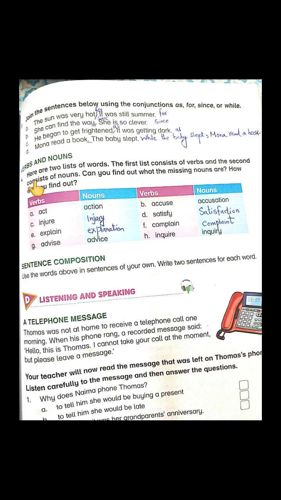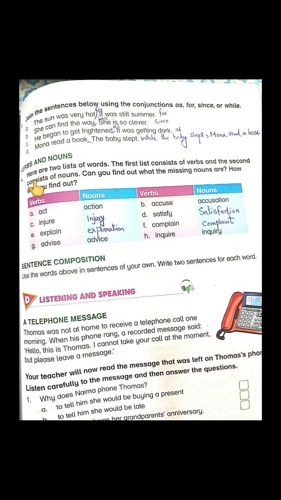Students, you must know that one way to get a rich quantity of vocabulary in English is when we turn verbs into nouns. This is also a kind of way to get vocabulary.